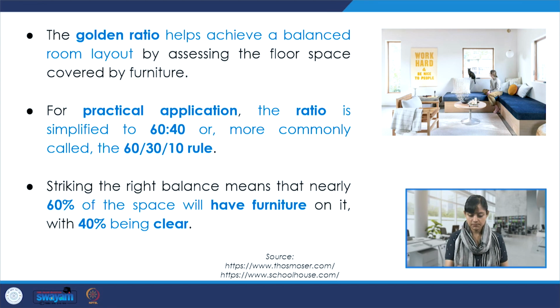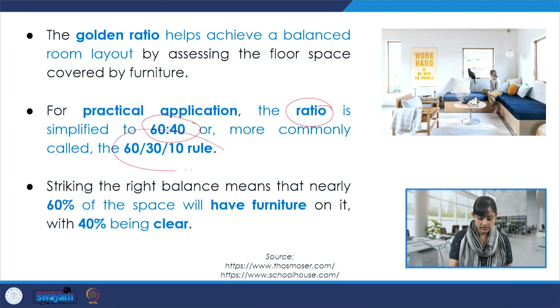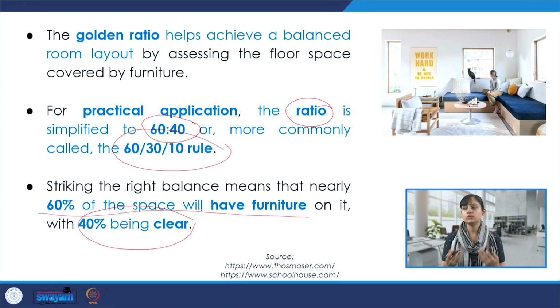And for practical application, the ratio that could be very, very useful could be 60-40, or it is also known as the 60-30-10 rule, which means 60% of the space will have furniture and 40% could be clear. So let's say you were to put furniture within a space, and if we could use the 60-40 ratio or 60-30-10 rule and try to achieve this 60% 40% balance, the overall layout would be very, very functional, effective, also very balanced.